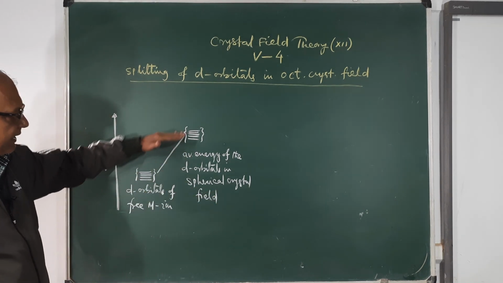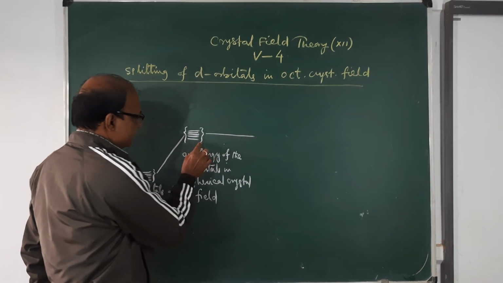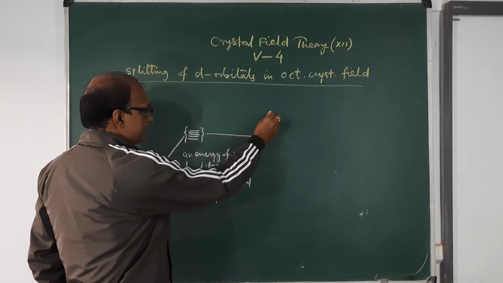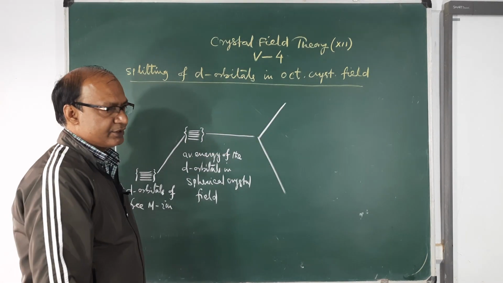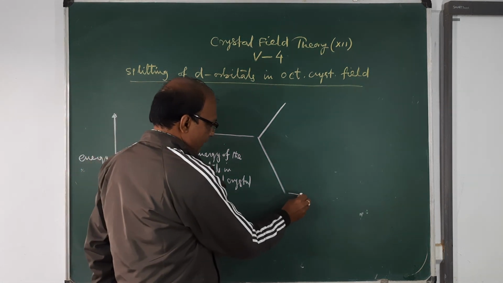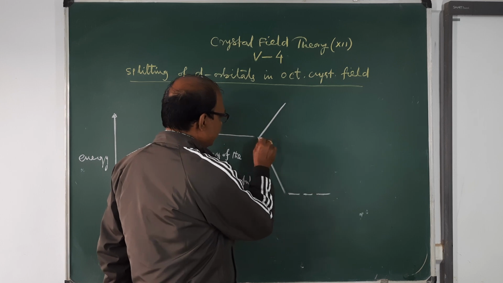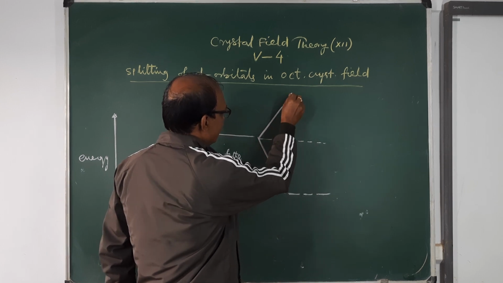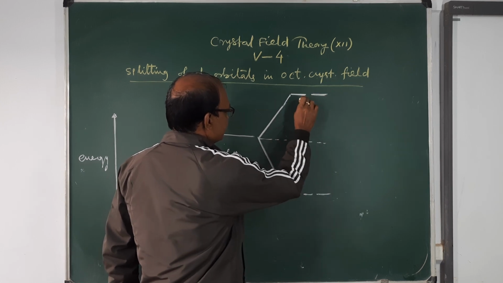The energy is raised first, and then these d orbitals, which now have greater energy, split into two sets. Three d orbitals go down, this is the barycenter, and two d orbitals go up. So this is the splitting.